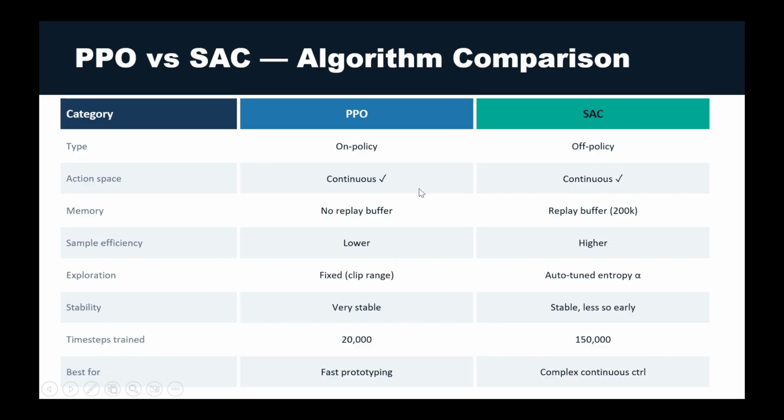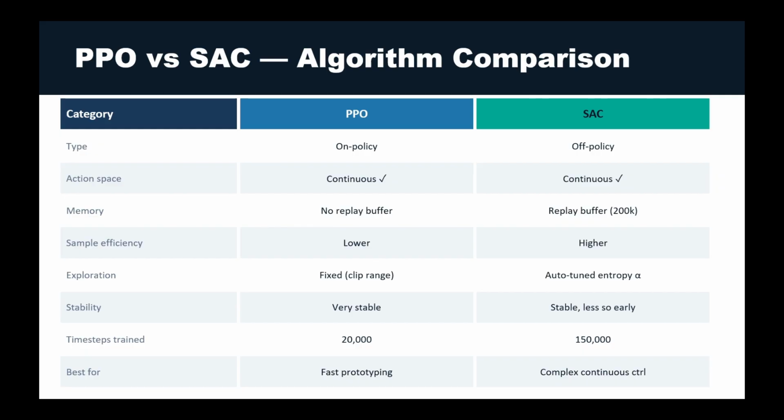The key structural difference is on-policy versus off-policy. PPO starts fresh every update. SAC learns from its entire history. That makes SAC harder to implement and tune, but far more data efficient. PPO is the go-to for quick prototyping and stable training, whereas SAC is the better choice for complex, continuous control tasks like this one.